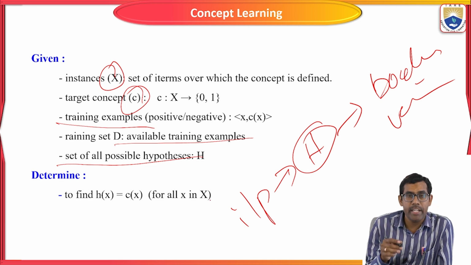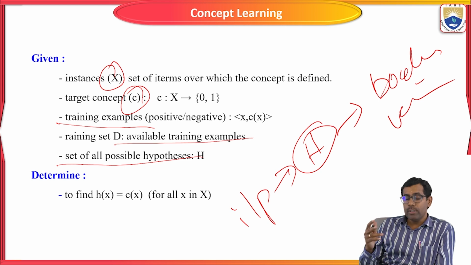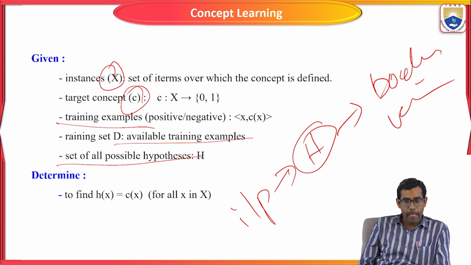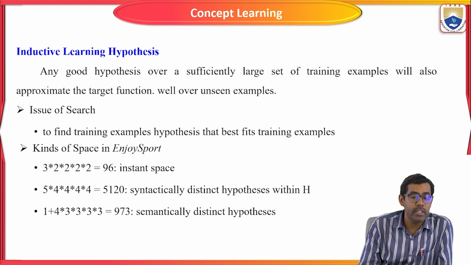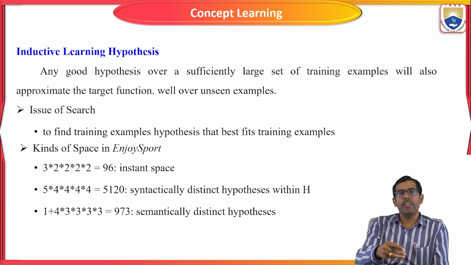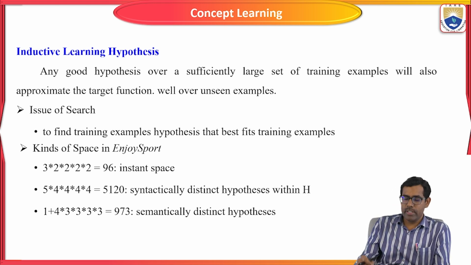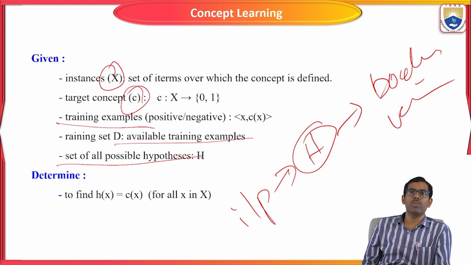All the small x are included in the given instance value, which we are going to determine using an artificial intelligence algorithm in the concept learning concept. So here, inductive learning hypothesis: from this sample input, we are going to find some hypothesis value, an inductive value. As per the hypothesis value, we find whether it is suitable for enjoying sport or not.